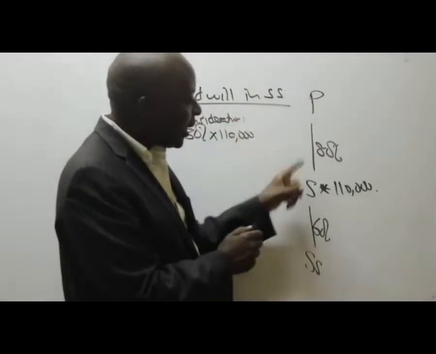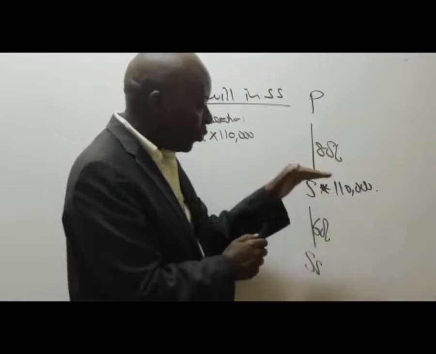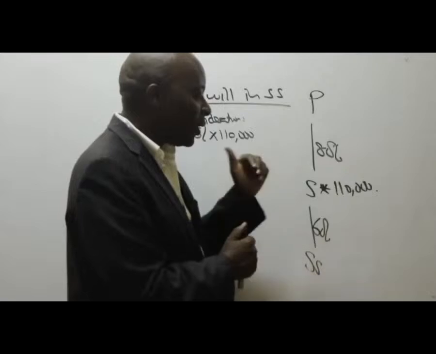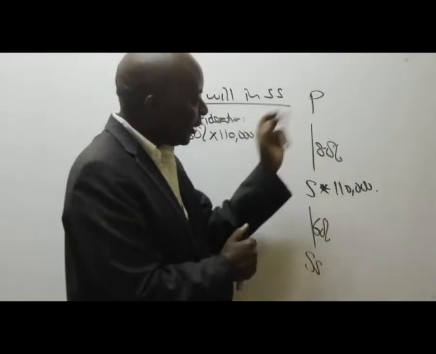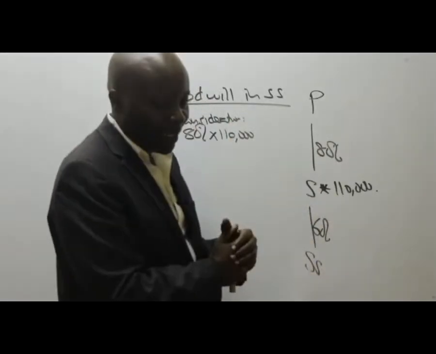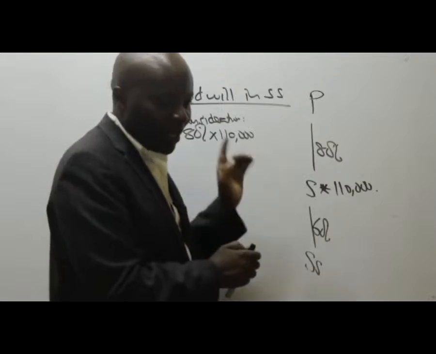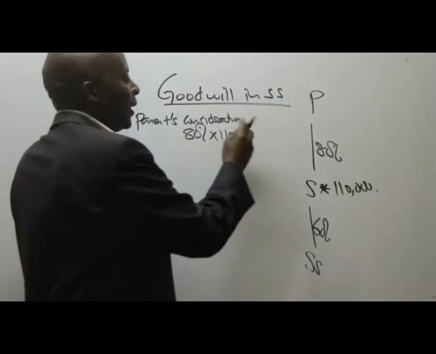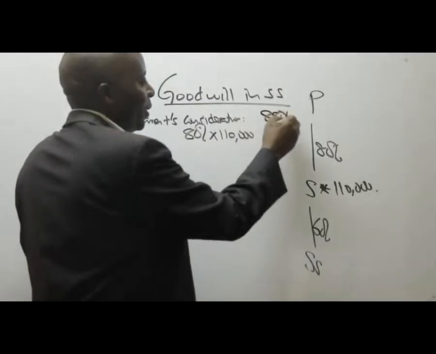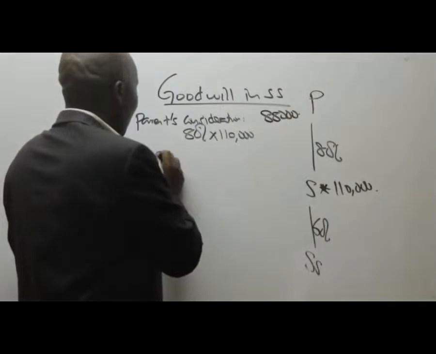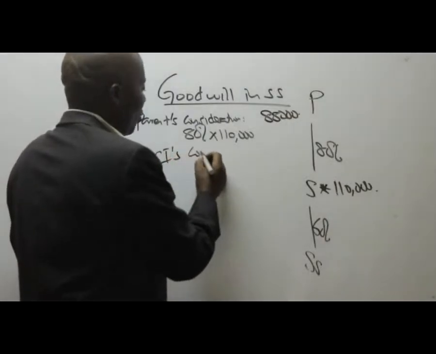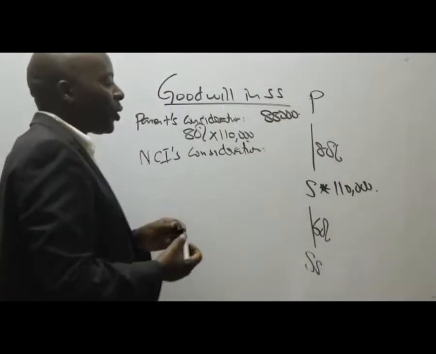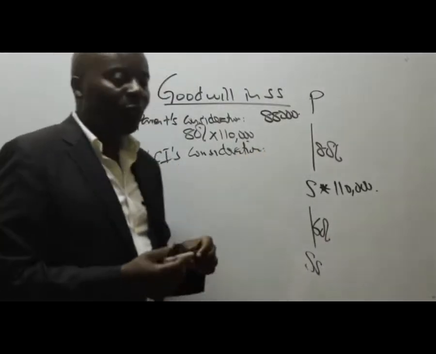So in this case, if S paid 110,000, how was it raised? 80% was given by the parent, 20% was given by NCI. So the parent's payment must have been 80% of 110,000, which gives me 88,000. How about NCI's consideration?